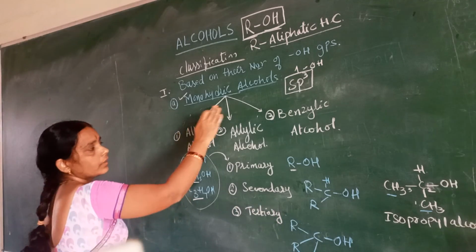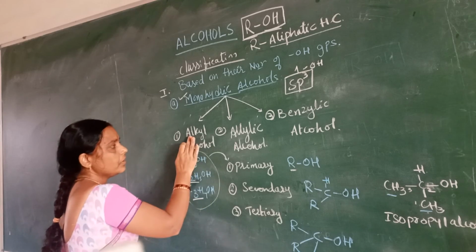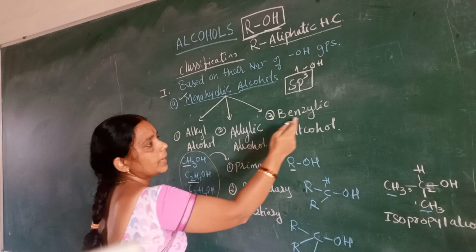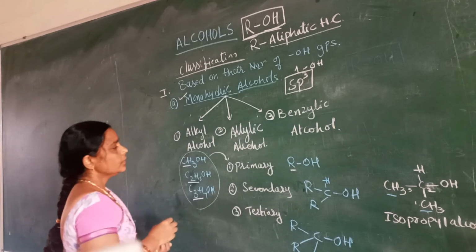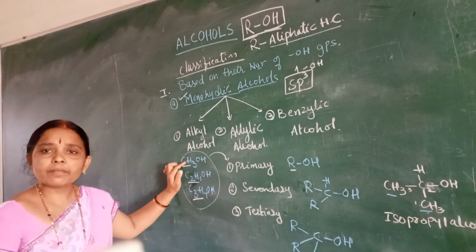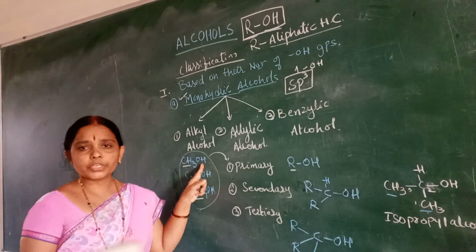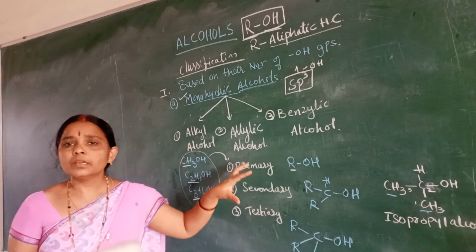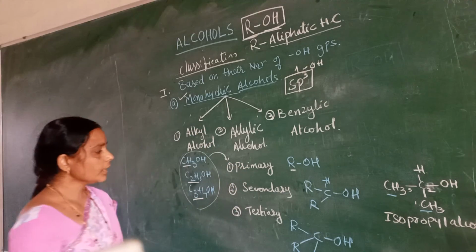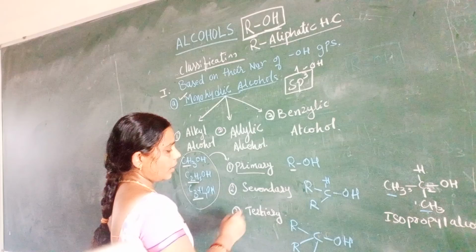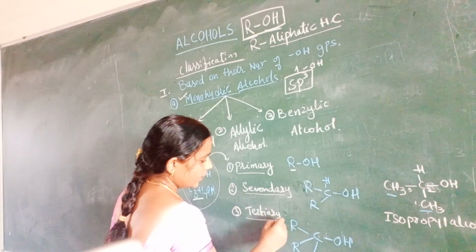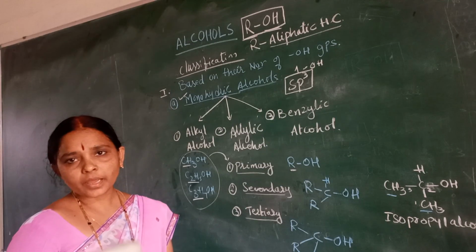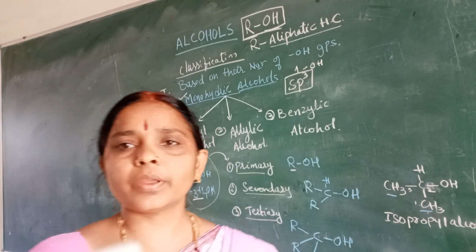The monohydric alcohols have been further classified into alkyl alcohol, allylic alcohol and benzylic alcohol. Alkyl alcohols have 1 R group and 1 OH group, and these have been further classified into primary alcohol, secondary alcohol and tertiary alcohols, based on the carbon atoms.